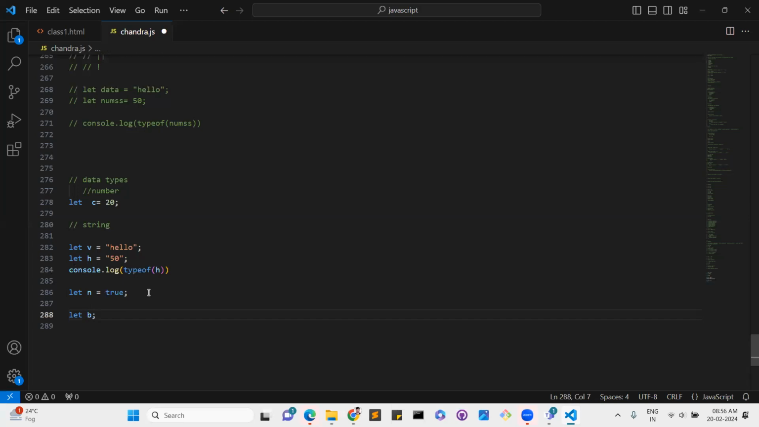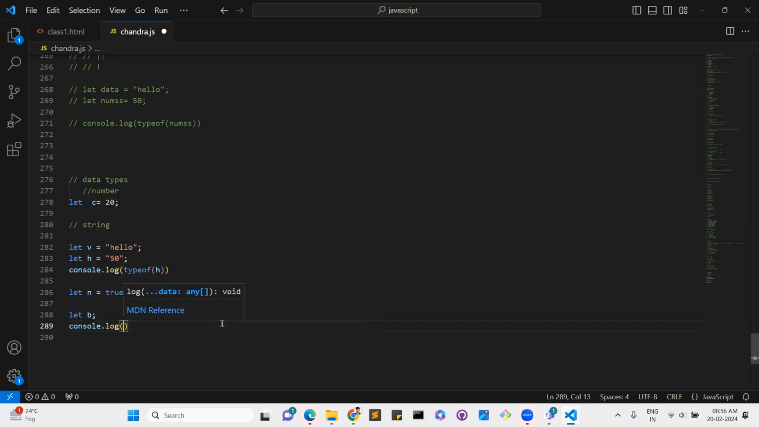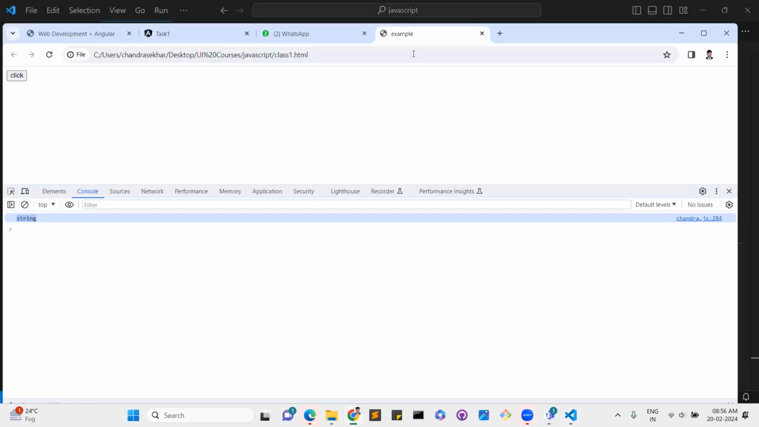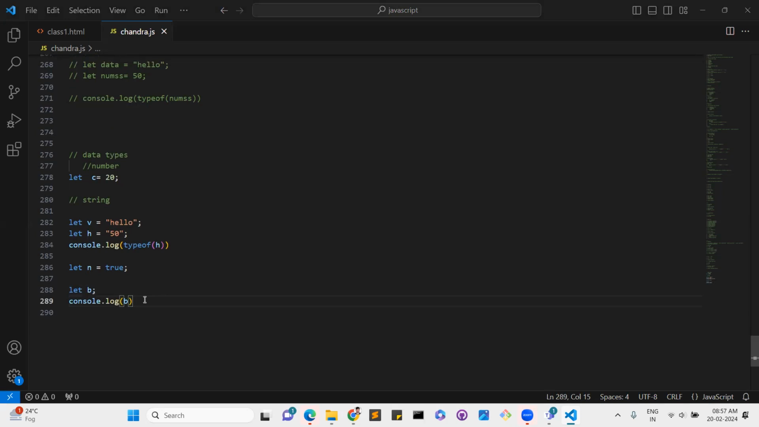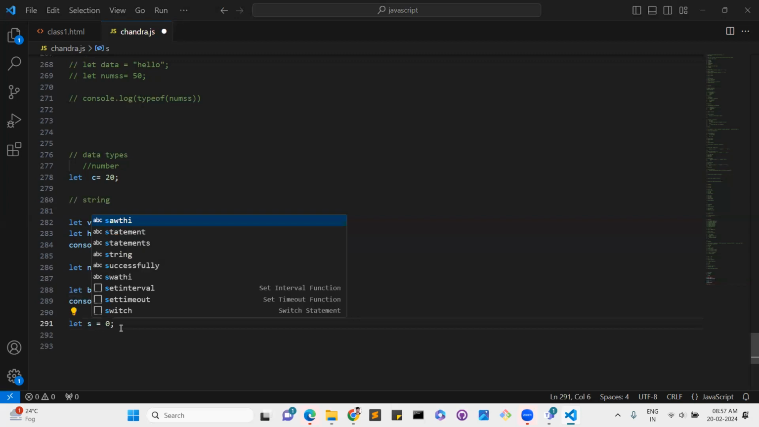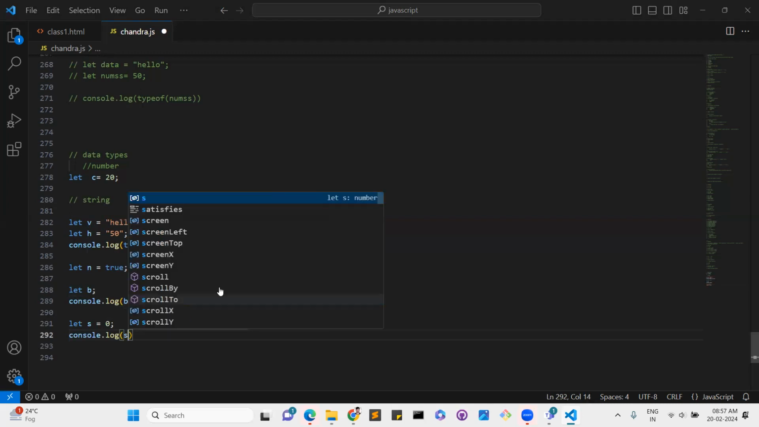Let b, I declare just the b value, it will display like so. It is undefined, because we have just declared a variable only. So it will display undefined. For example, b equal to 0, we already gave that value. Yes, we take it in a bit and console dot log of yes.